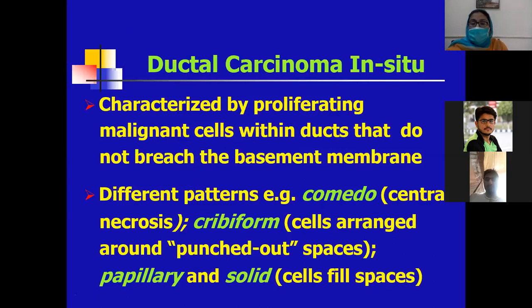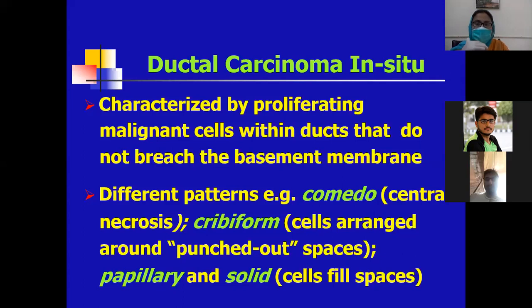So, ductal carcinoma in situ, DCIS, is characterized by proliferating malignant cells within the ducts that do not breach the basement membrane. The atypical, malignant cells are present with an intact basement membrane. There is no breach of the basement membrane. And there are different patterns of DCIS. Later, anyone can ask in your MCQ or Viva what the different types of DCIS are. You have to prepare this topic like this.